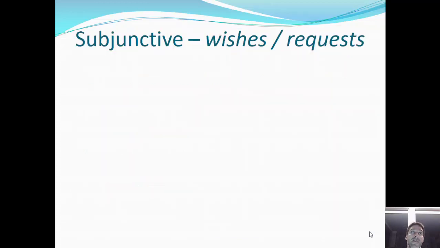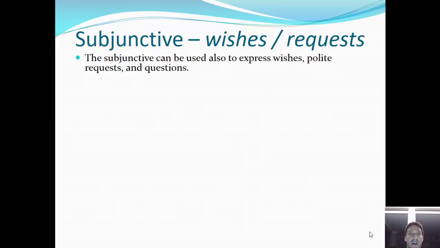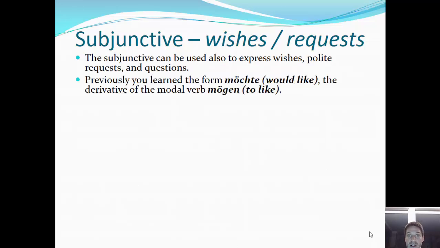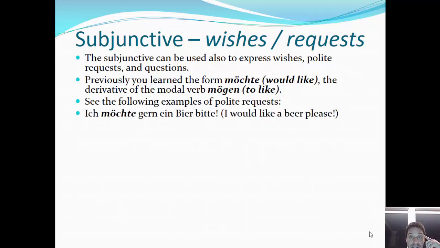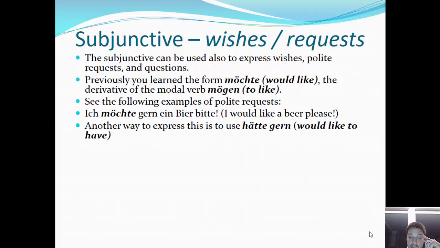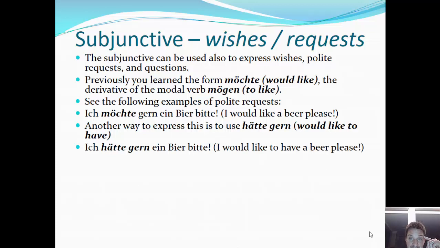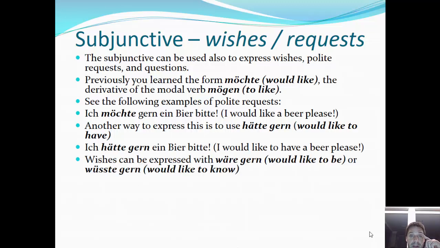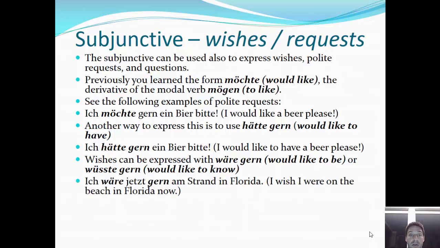A primary use of the subjunctive is to use it for wishes, requests, being very polite. We've already been introduced to möchte, which technically is a derivative of the modal verb mögen, to like. Möchte, would like. Okay, so let's look at a few of these. Ich möchte gern ein Bier, bitte. We could also use hätte gern. Ich hätte gern ein Bier, bitte. Okay, wäre gern, would like to be, or wüsste gern, would like to know.